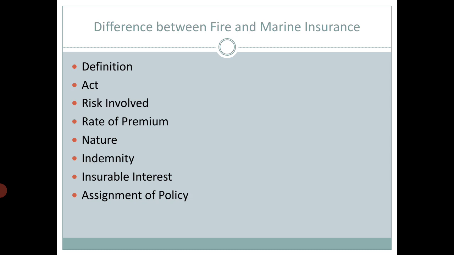Assignment of policy: the fire insurance policy is not assignable. However, with the prior permission of the insurance company, it may be assigned. But the marine insurance policy is freely assignable, meaning you can forward it to any person without any permission from the insurance company.